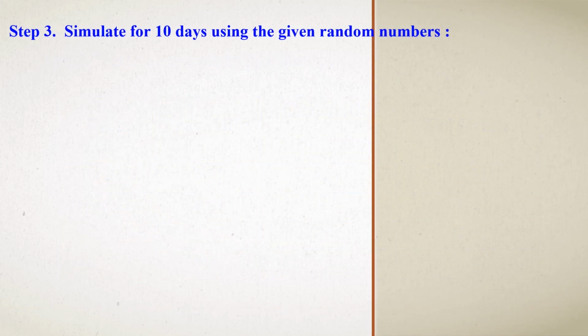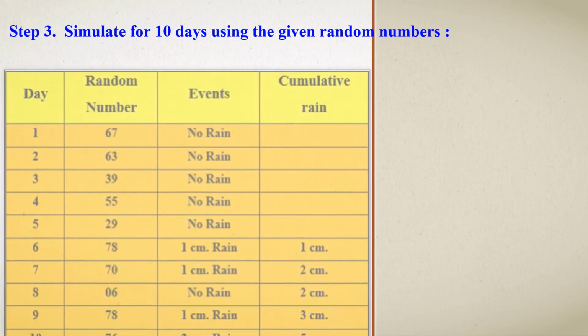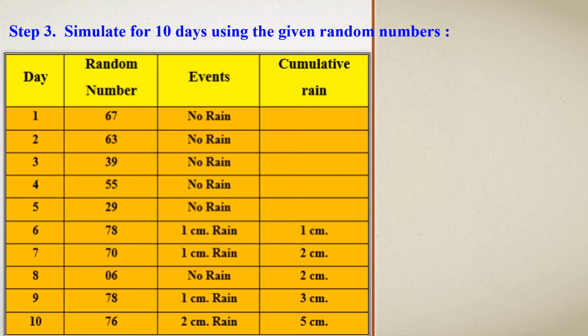In step 3, simulate for 10 days using the given random numbers according to the situation. For that, we need to create a table like this. In this table, we have the columns day, random number, events, and cumulative rain. The first column, day, is according to the 10 days we have. Then the random numbers are filled according to the question given. Then the events can be identified by using the second probability table, that we created in step 2, so that we can find like this.